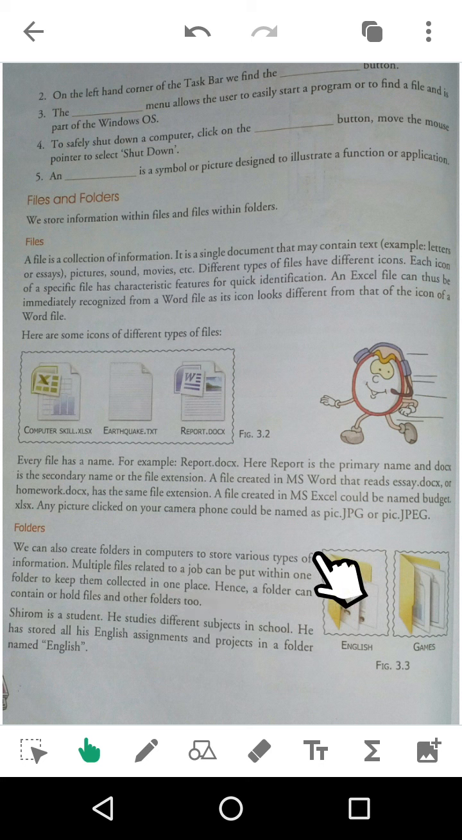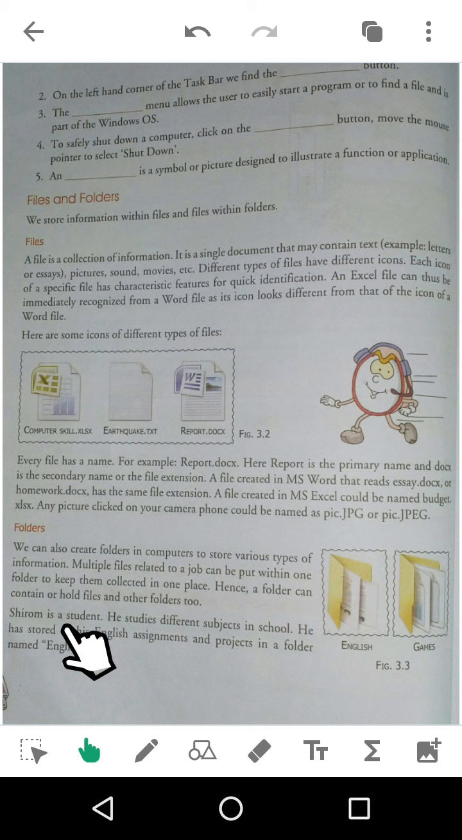Suppose in your home you have a wardrobe or almirah, where you keep your clothes. If you keep your clothes lying here and there on your bed, then it will be difficult to search for clothes, and it will also look untidy. So you will keep them in an almirah or a wardrobe. The same example applies here. To arrange files you need a folder. Hence a folder can contain or hold files and other folders too. So inside a folder there can be a folder, and inside that folder there can also be another folder.